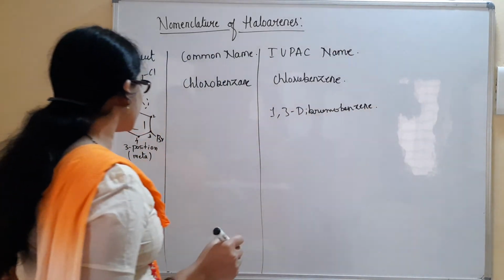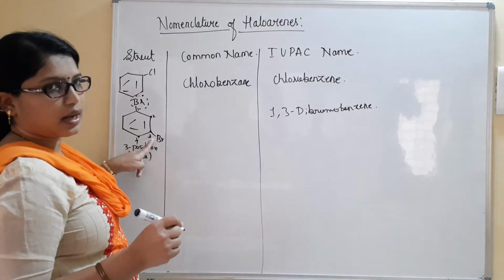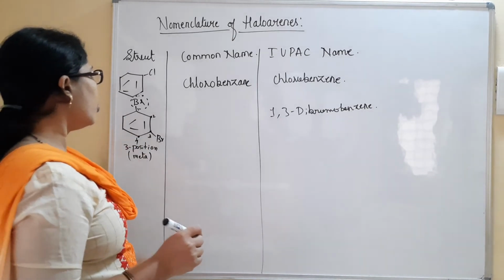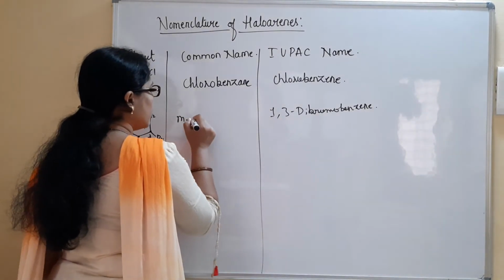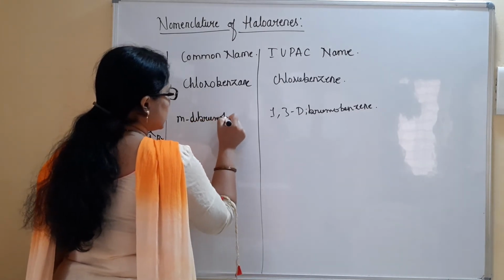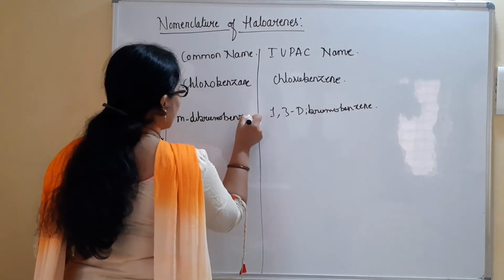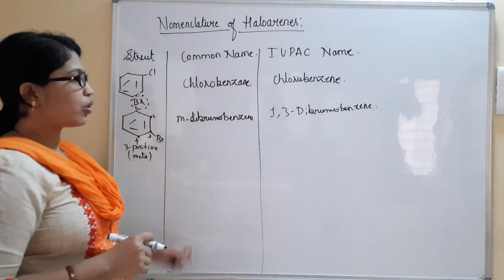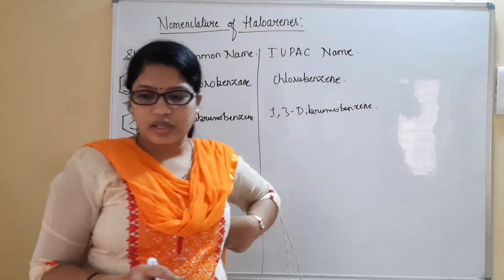Now what is the position with respect to this one? Meta. So meta-dibromobenzene, m-dibromobenzene, like this also we can call. So this is the common name, and this is the IUPAC name.